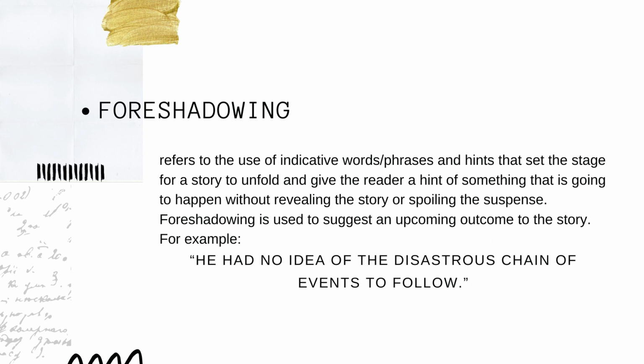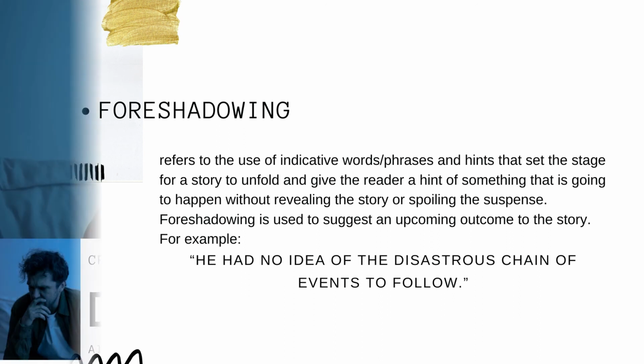Lastly, we have foreshadowing. This refers to the use of indicative words or phrases and hints that set the stage for a story to unfold and give the reader a hint of something that is going to happen without revealing the story or spoiling the suspense. Foreshadowing is used to suggest an upcoming outcome to the story. For example, he had no idea of the disastrous chain of events to follow.